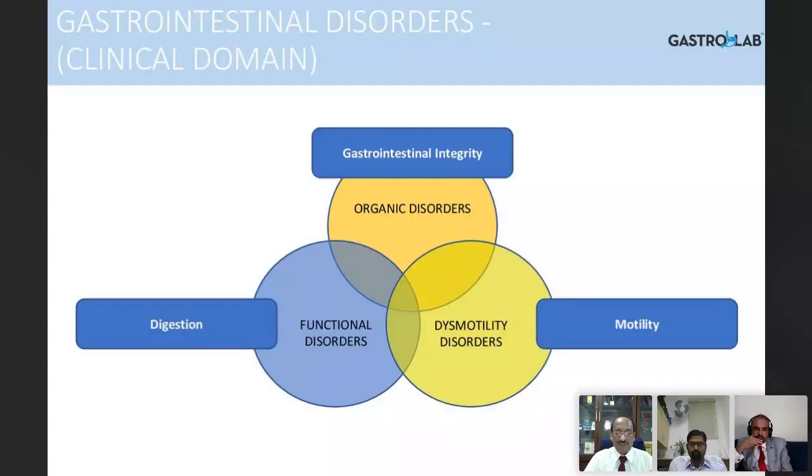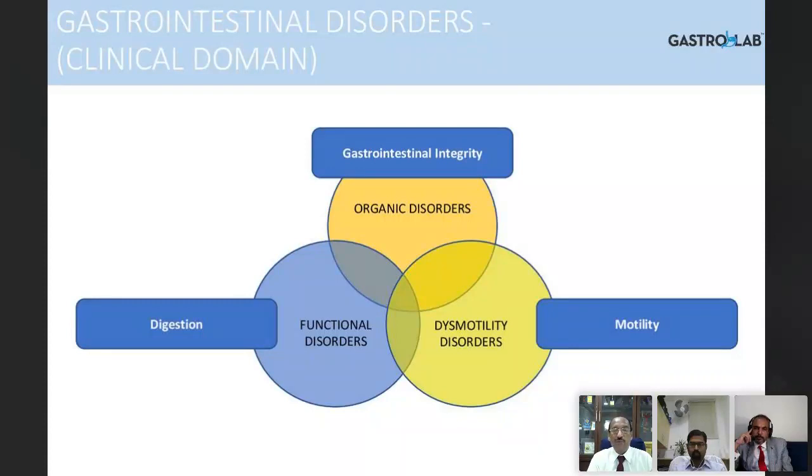If you look at all GI disorders, we can basically divide them into 3 clinical domains. One set is organic disorders, where if you do the test, you will find something abnormal. So this depends on the gastrointestinal integrity. Then there are what are called functional disorders, where, structurally, by doing all the tests, you cannot find anything. And these functional disorders definitely hamper the digestion process in the body.